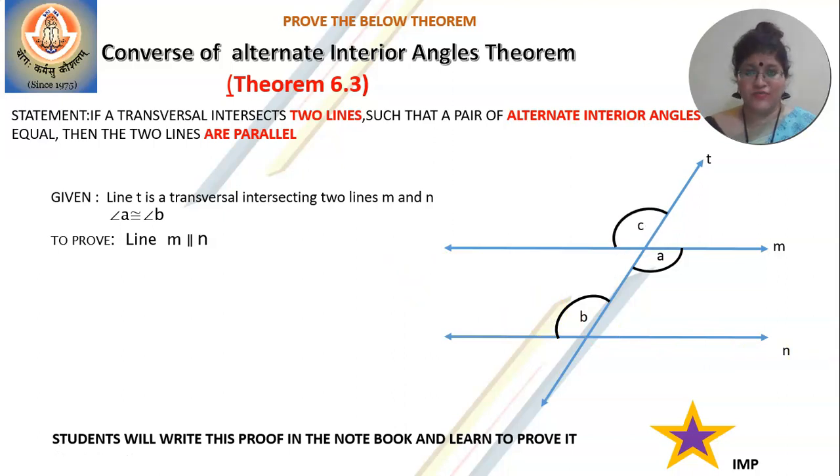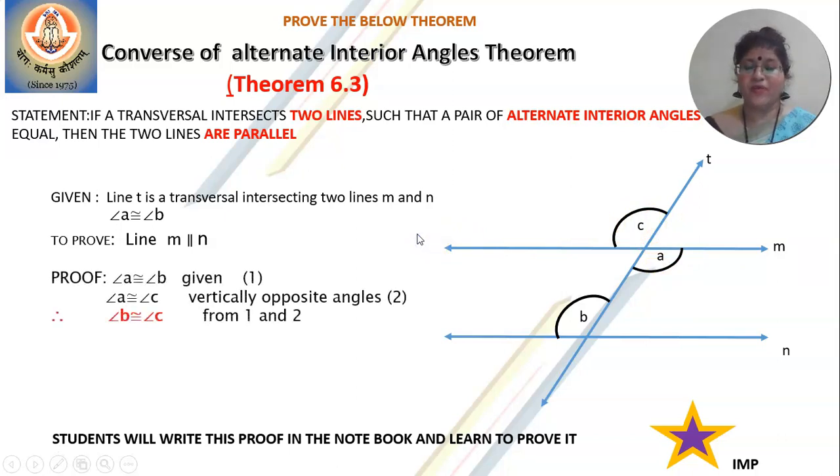Now, the clue here is always to take one vertically opposite angle either to A or to B. I've taken one vertically opposite angle to A. So how are you going to write down the proof? Look at the first sentence: A is congruent to B. Why is it congruent? Because it is given. And why is it given? Because it is mentioned that alternate angles are congruent.